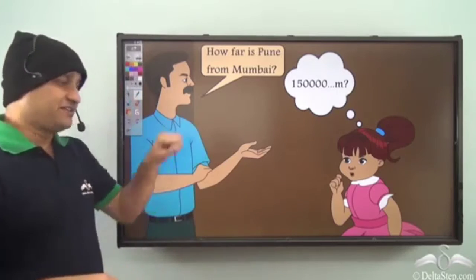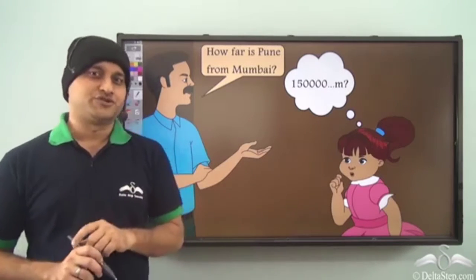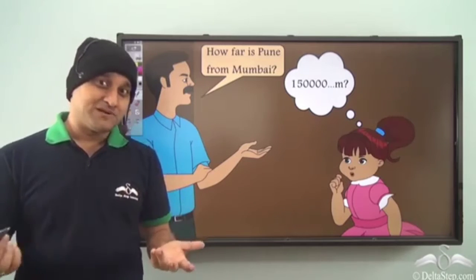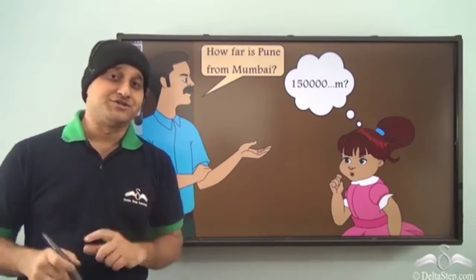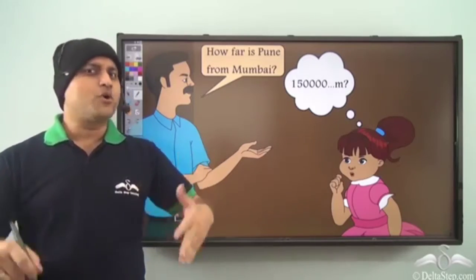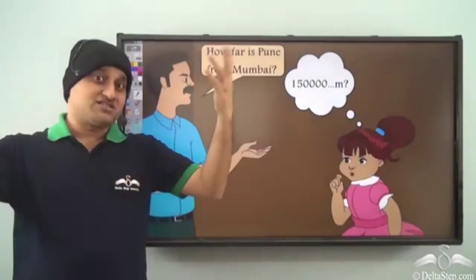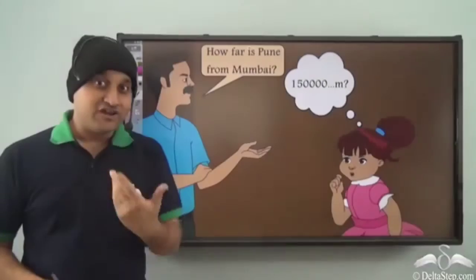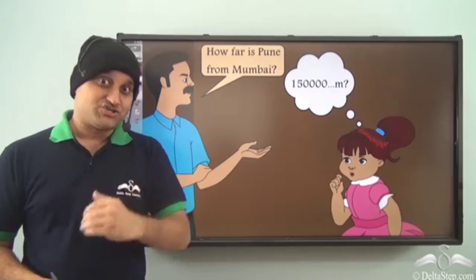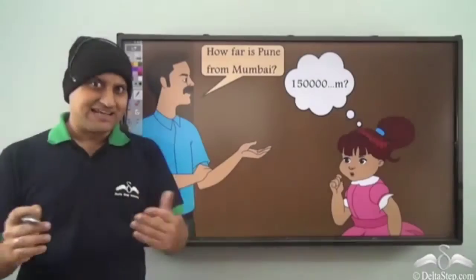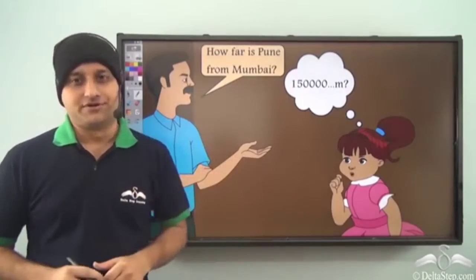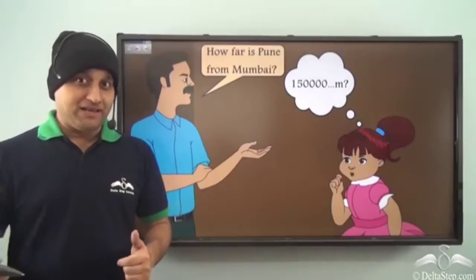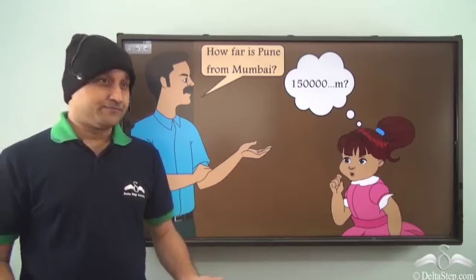Well, her father understood her confusion. And he said that you don't need to always represent a length in meters. So you see, when we are talking about distances, for example, the distance between two cities, it's a very long distance, and representing this distance in meters will result in very, very long numbers, which is very inconvenient. So people came up with another unit.